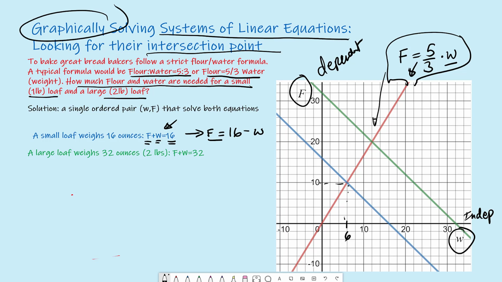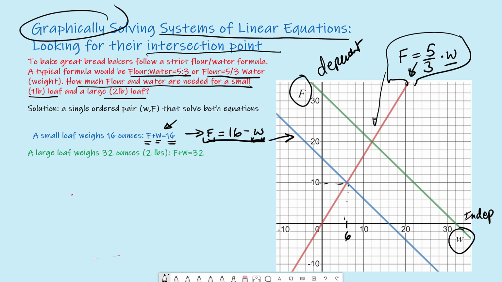And so this is going to be our second equation, again written as a function of the dependent variable flour, as a function of our independent variable water, W. And that is this blue graph here. Because we have a negative sign in front of our water, W, the graph goes down as we increase the amount of water.